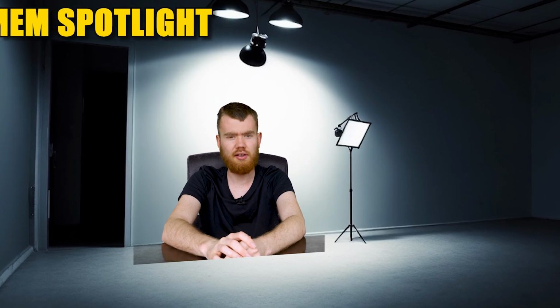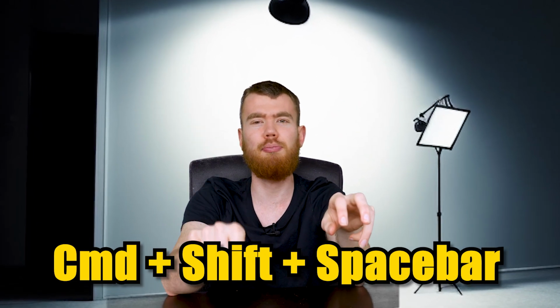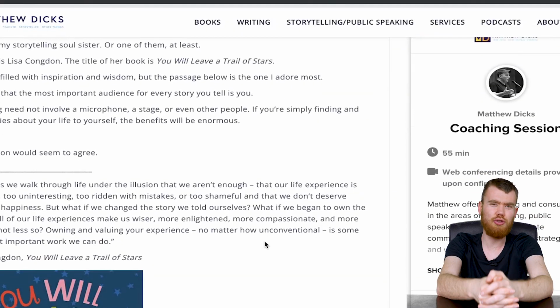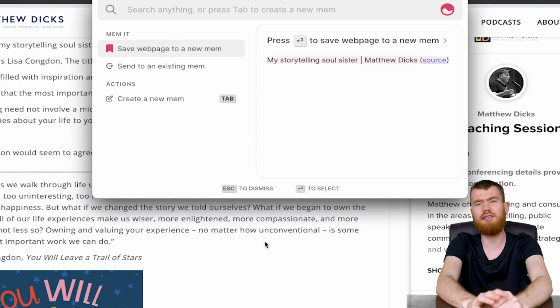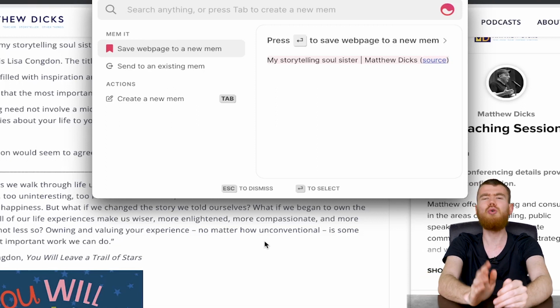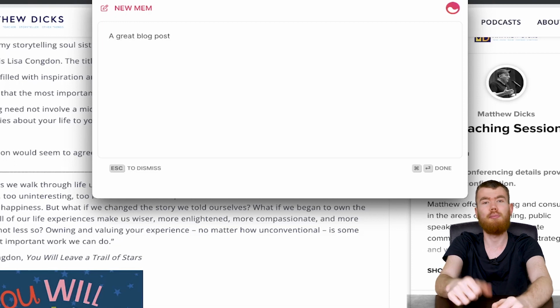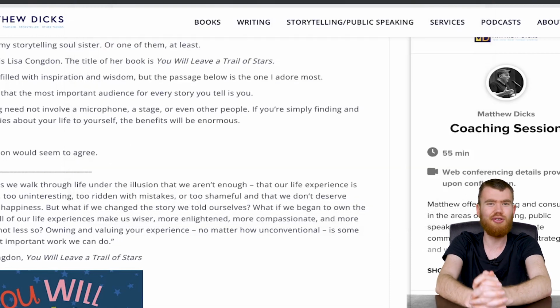Because if you download the desktop app, you can create notes via something called Mem Spotlight. And whenever you're on the web or have certain text selected, you can activate Mem Spotlight by pressing Command-Shift-Spacebar. And as soon as you do it, there is this pop-up menu right here where you can either save that text into an existing note or to a new note by pressing Tab. And then whenever you're done, you press Command-Enter. You can continue to do what you just did.